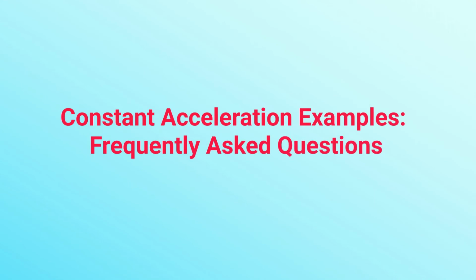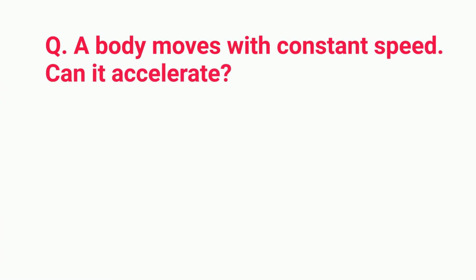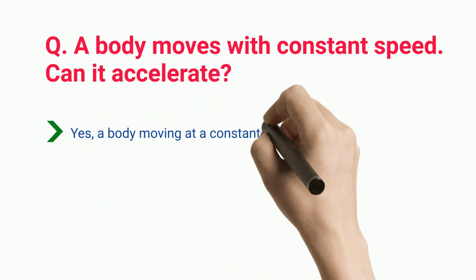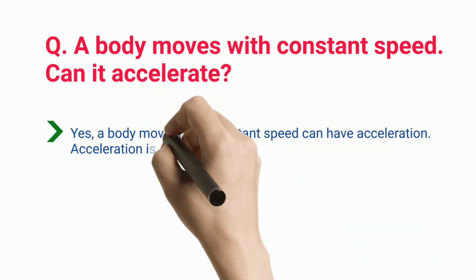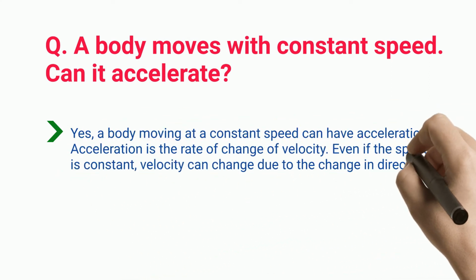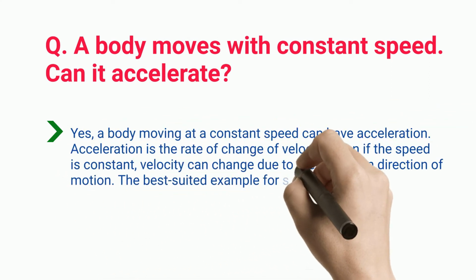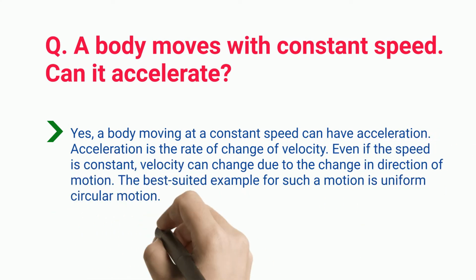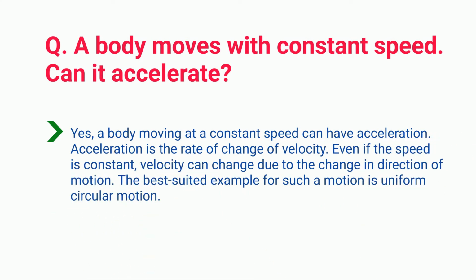Constant acceleration examples, frequently asked questions. Q. A body moves with constant speed. Can it accelerate? Yes, a body moving at a constant speed can have acceleration. Acceleration is the rate of change of velocity. Even if the speed is constant, velocity can change due to the change in direction of motion. The best suited example for such a motion is uniform circular motion.